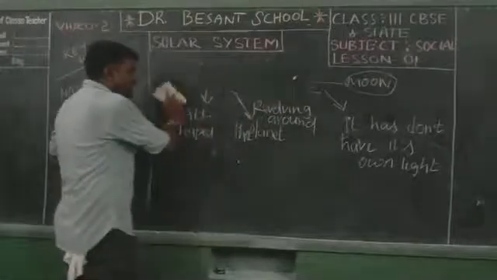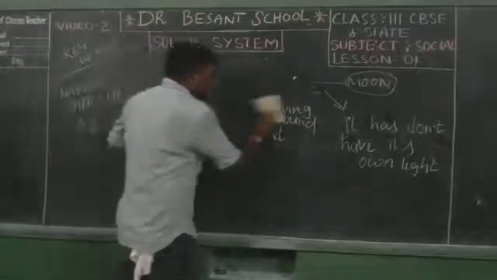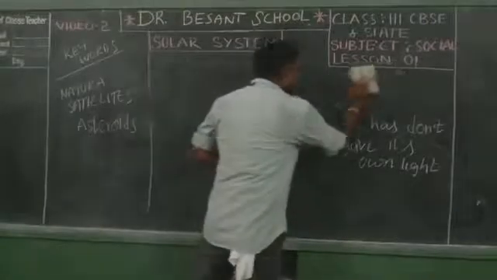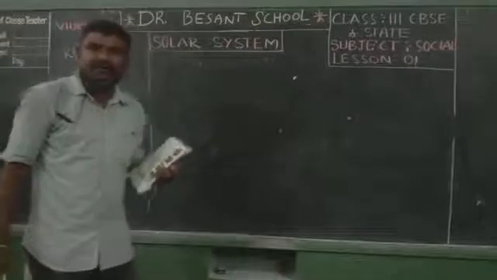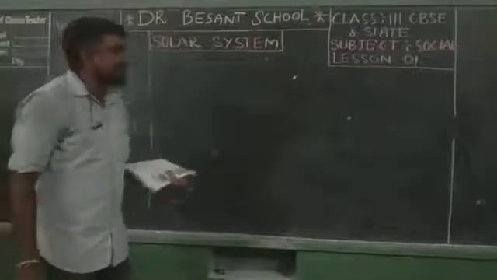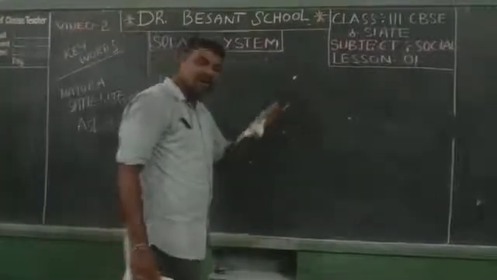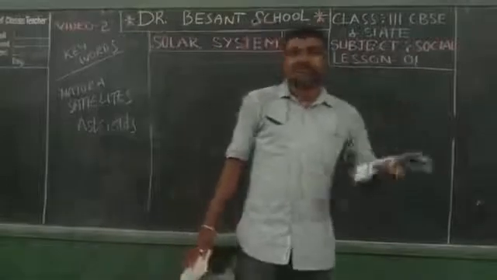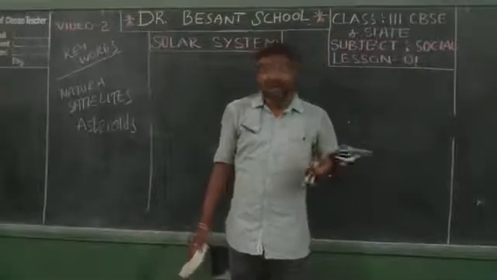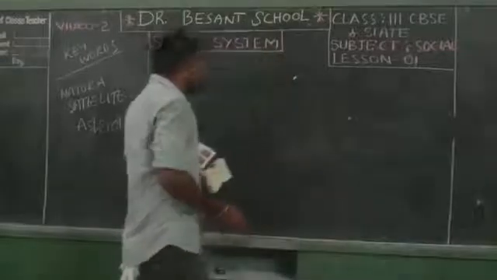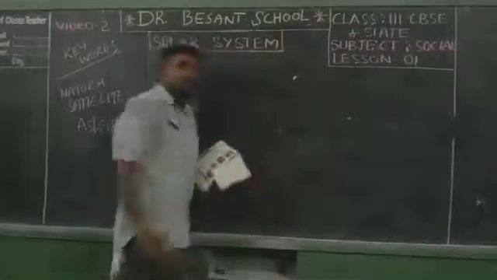Children, we all know we are in the universe. We are in the space. In the space, our solar system is one part. Among the solar system, our Earth. In our solar system, we have so many heavenly bodies.